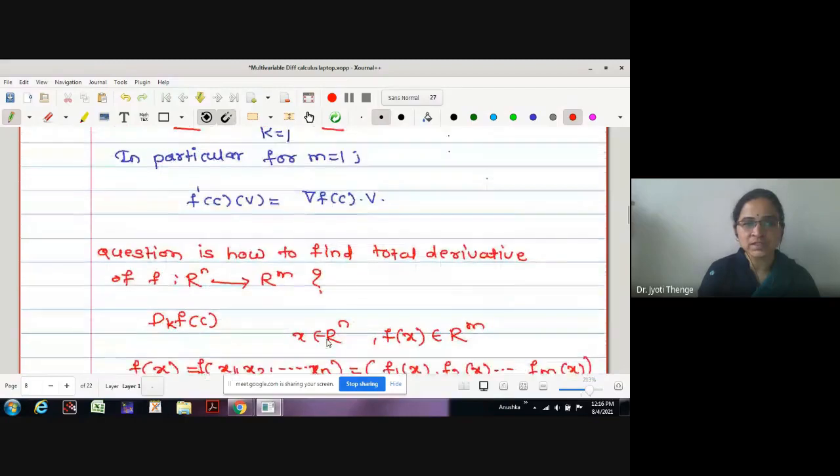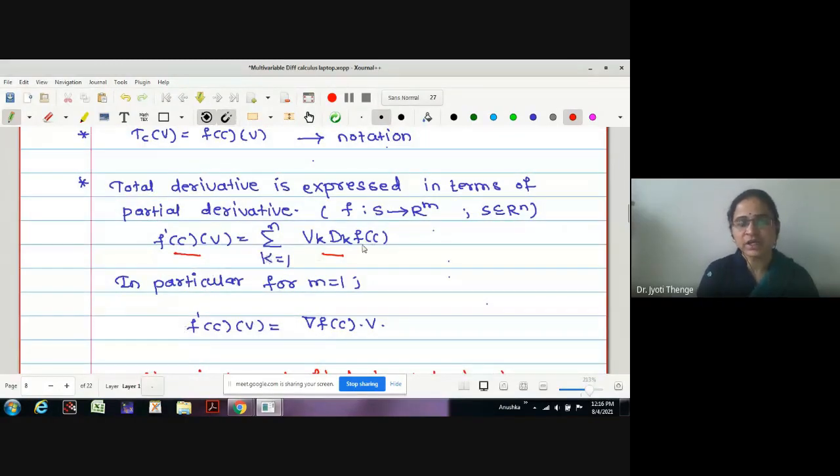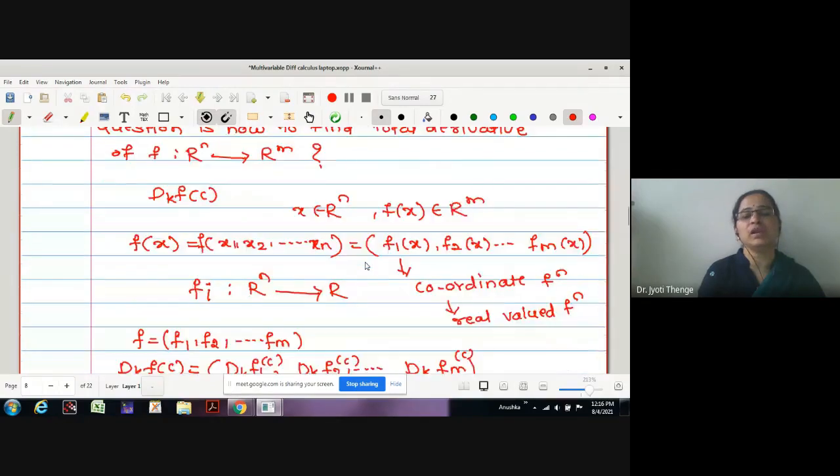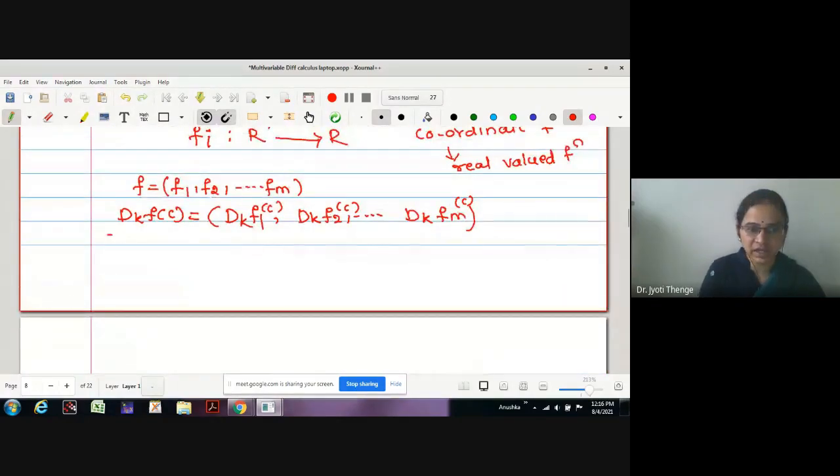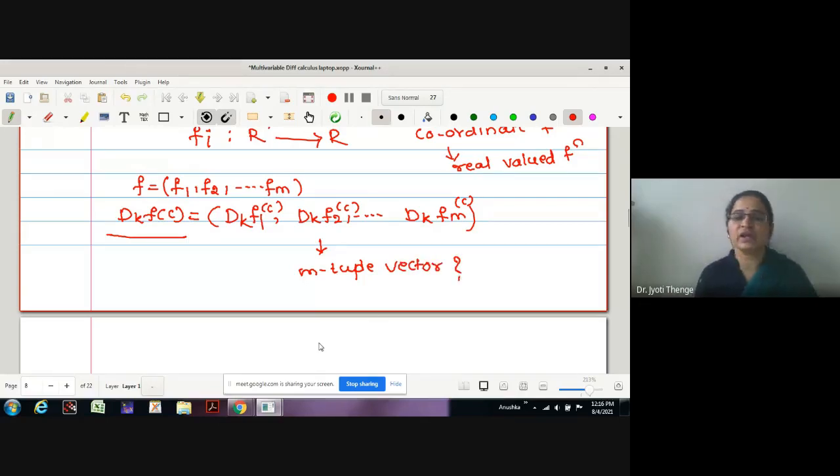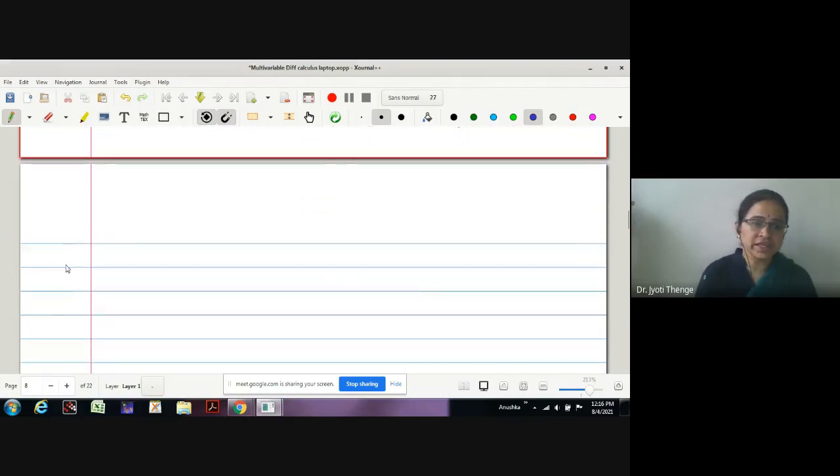Okay. And if we look at the statement of the total derivative, here it was told to us that it is expressed in terms of partial derivatives. But every partial derivative itself is a vector. Every partial derivative Dk of a function at the point C is an m-tuple vector. Therefore, a question arises: how to find out this total derivative of a given function? The answer to this question was first given by the mathematician Jacobi.